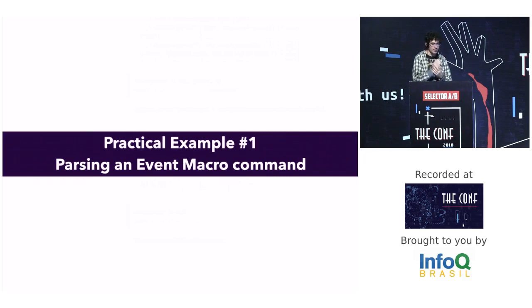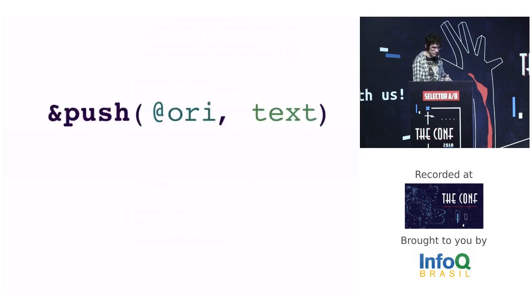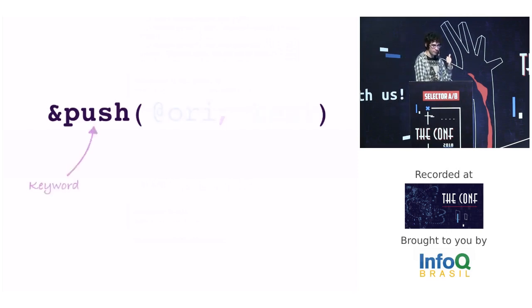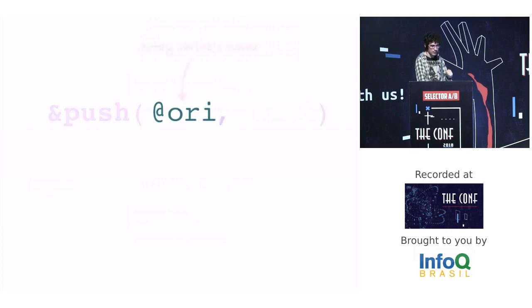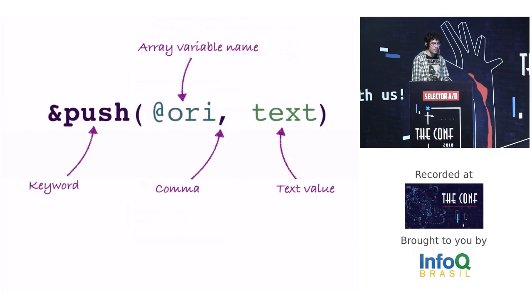Okay, let's see a practical example. Let's write a parser for an event macro command. Take the push command. Semantically, it is used to add a text to an array, and syntactically, it has a keyword push, an array variable name, and after a comma, a text value. We should parse this command.